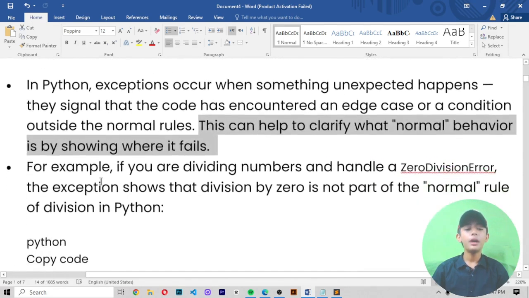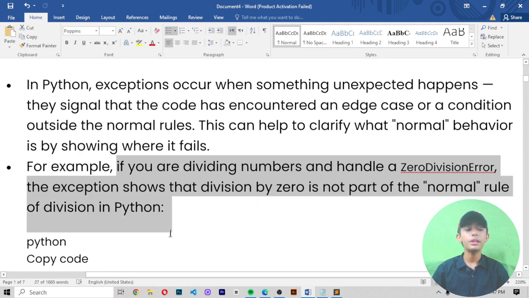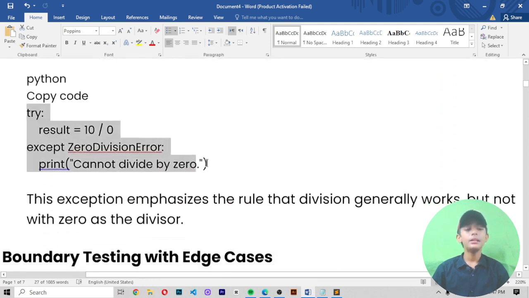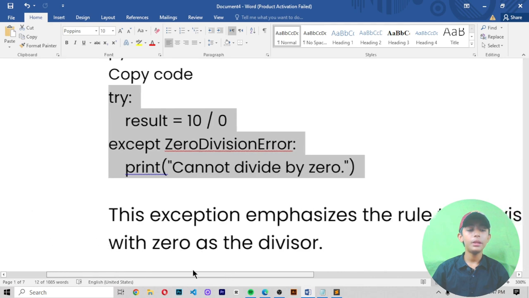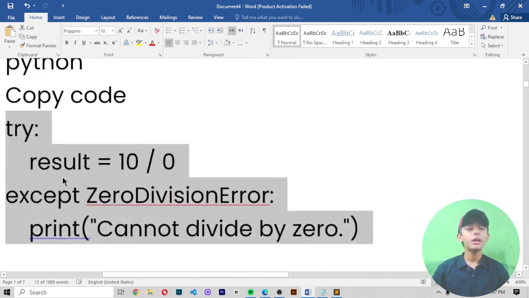For example, if you are dividing numbers and handle a zero division error, the exception shows that division by zero is not part of the normal rule of division in Python. Like in this example here, you can see it. Let me copy. Here we first define our try, and then I write result equals 10 divided by 0. Then I write except ZeroDivisionError. Then in the print statement I write "cannot divide by 0".